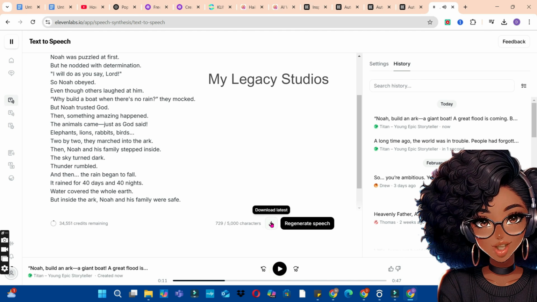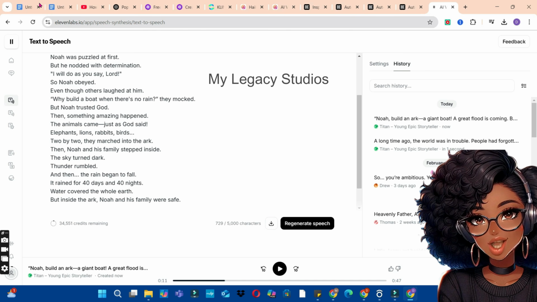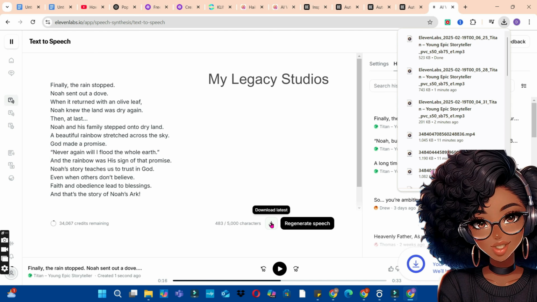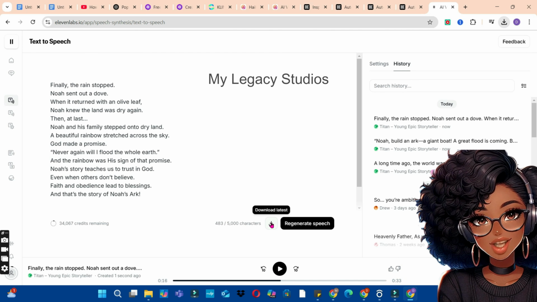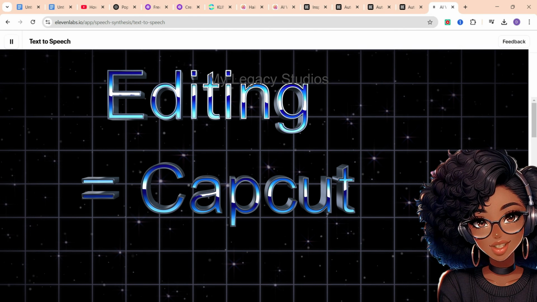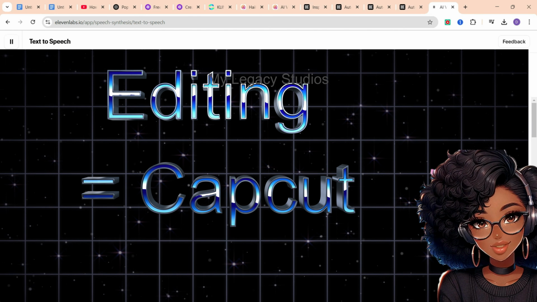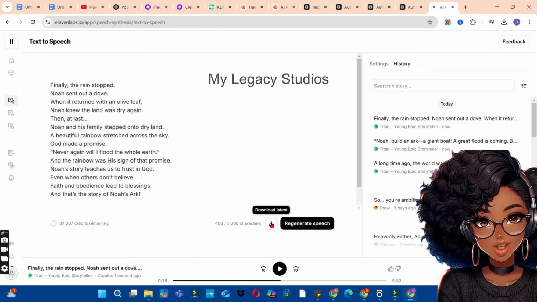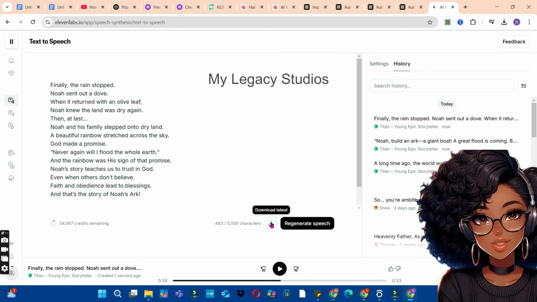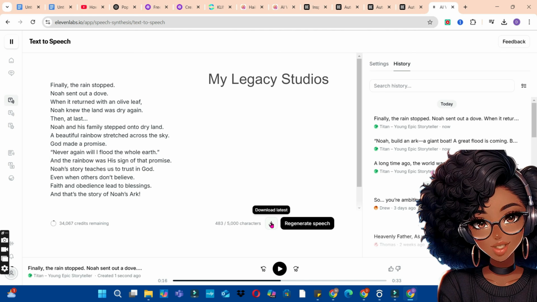So I'm going to click on the download button to download this one, then copy the final part and then paste it. Now that we have our video clips ready, and also have our voiceover ready, the next thing we are going to do is to organize everything using an editing app of our choice. You can use any editing app of your choice, either Canva, Filmora, CapCut or Premiere Pro, depending on what you are comfortable with. But for this video, I'm going to use CapCut to do that.